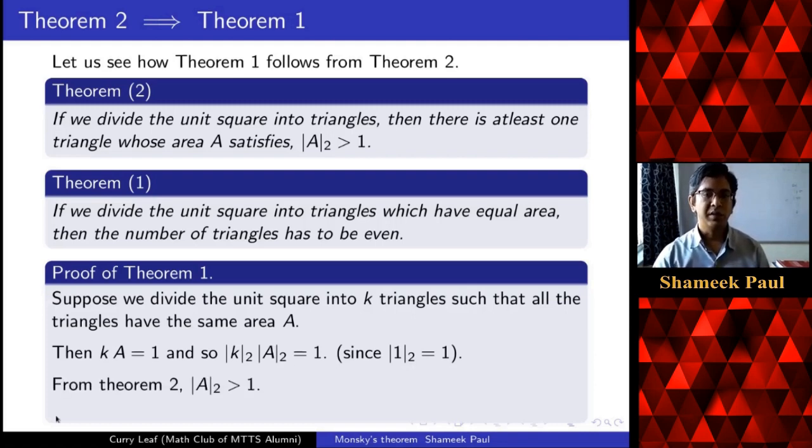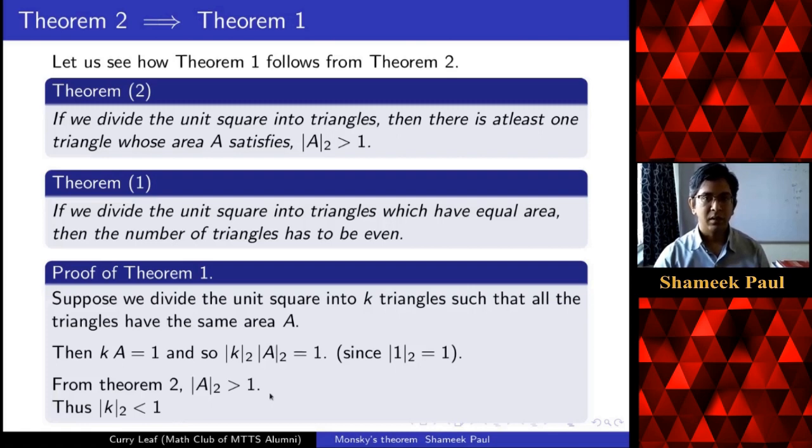Now theorem 2 is telling us that there is at least one triangle whose area satisfies this property. But here all the triangles have the same area A, so I can say that the two-adic norm of A is greater than 1. And because the product of these two is 1, the two-adic norm of k has to be strictly less than 1.